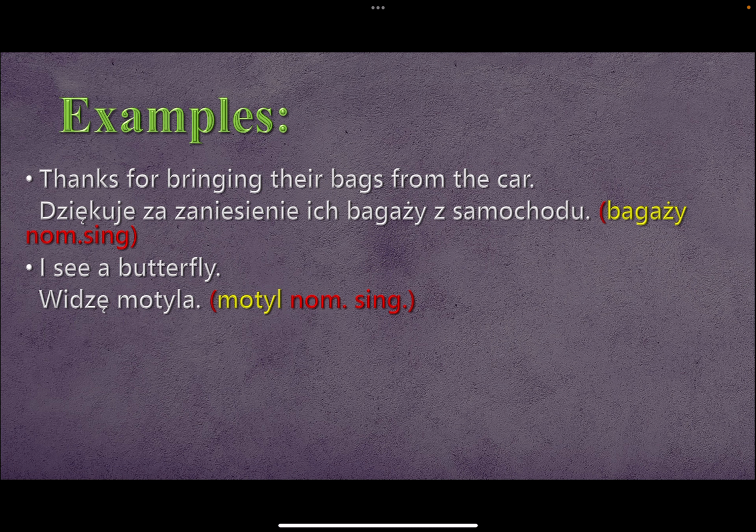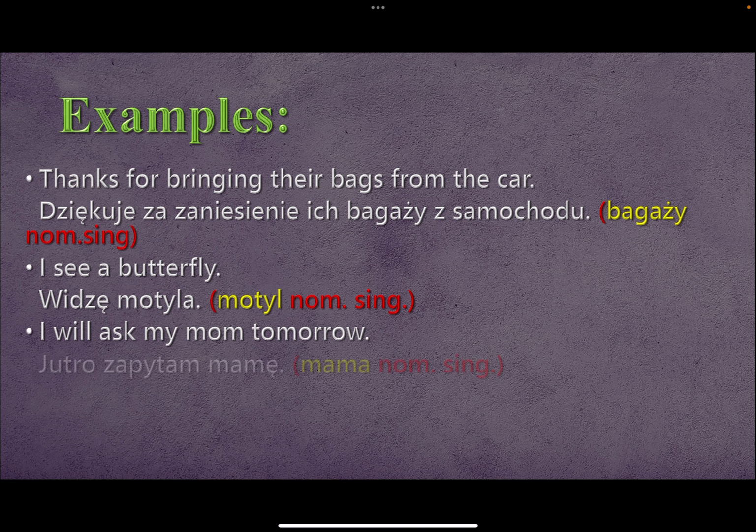Oh, sorry. So I will ask my mom tomorrow. The answer will be jutro zapytam mamę. You could have said as well, jutro będę pytał mamę. You can say both, they're both correct. Zapytam sounds better. So mama is the word of interest.